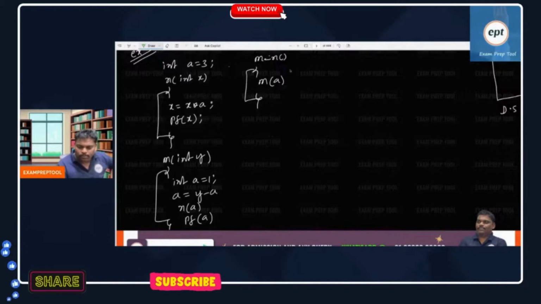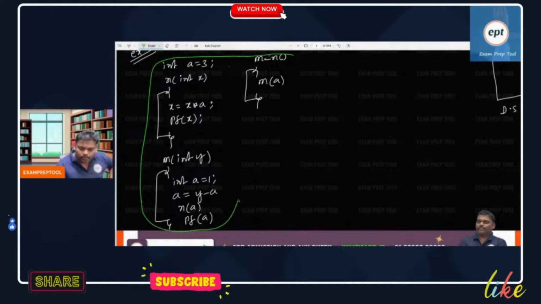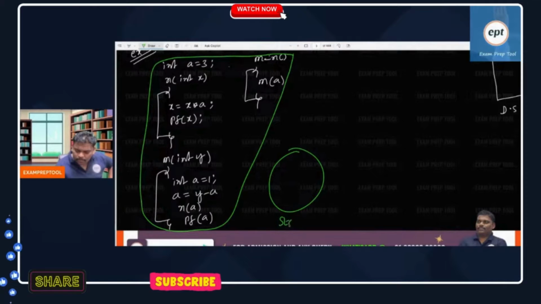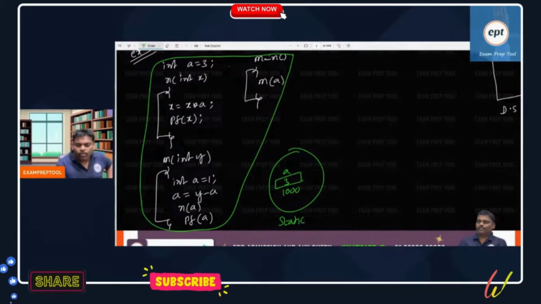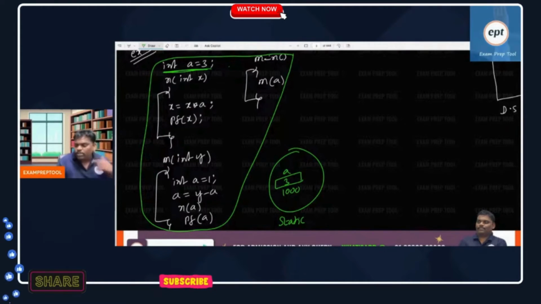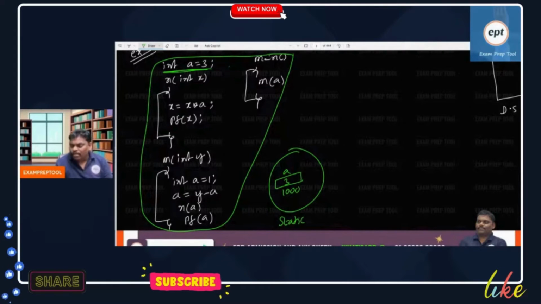First step: compile the entire program. So static area memory will be allocated for the global variable. A, 3000. First compile this program, and memory will be allocated for the global variable. Okay, done. Remember, I am doing static scoping. After static, I will do dynamic also.